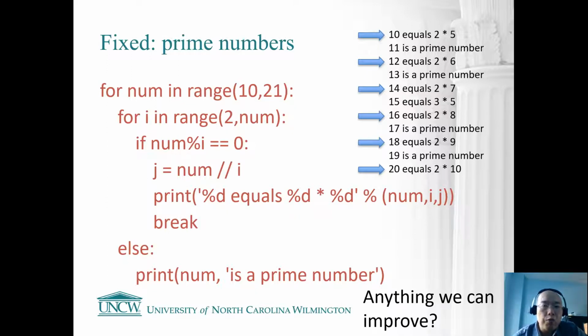We know even numbers cannot be prime numbers except for 2, right? So for 10, 12, 14, those are easy values that we can throw away without doing a check, because all the even numbers greater than 2 are not prime.